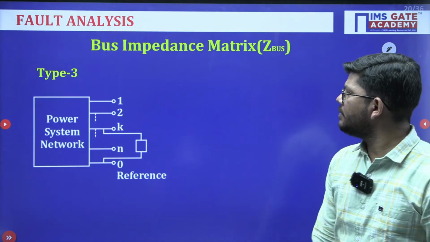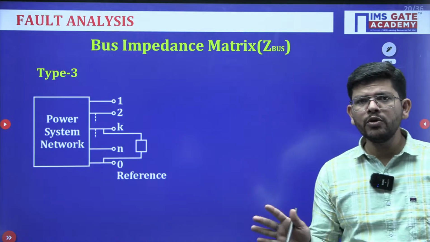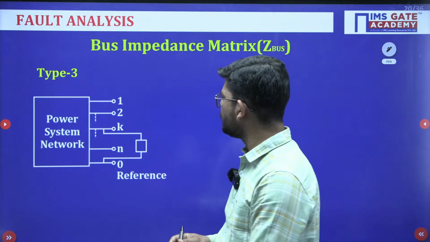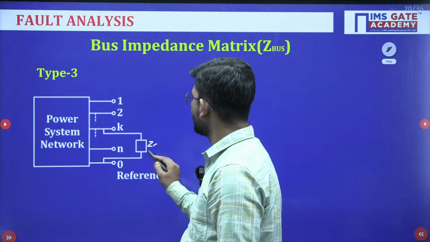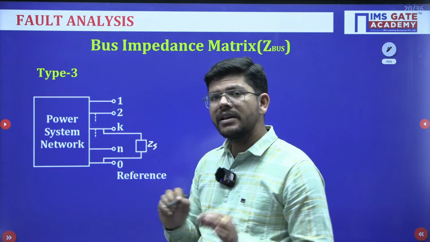Now suppose we have type 3 modification. There is no new bus, we are adding an element of Zs value between the kth bus and the reference bus.